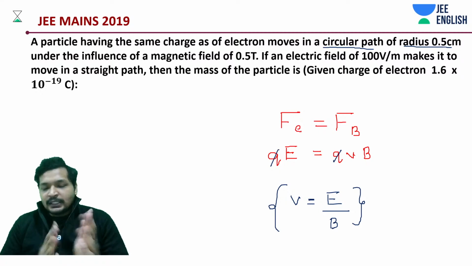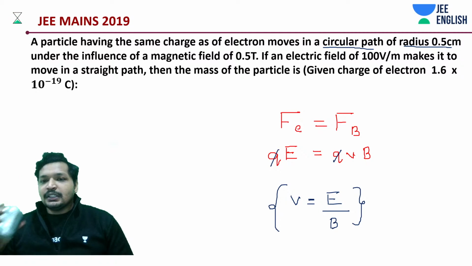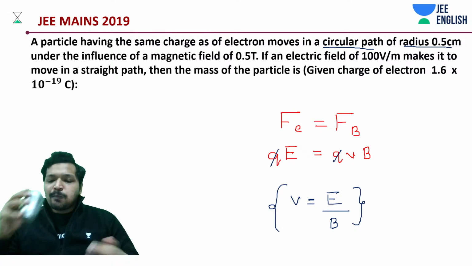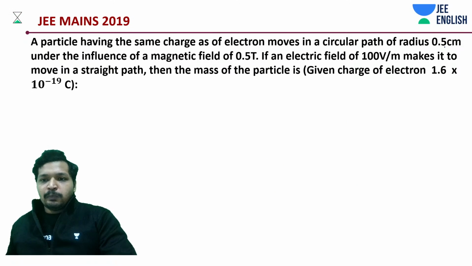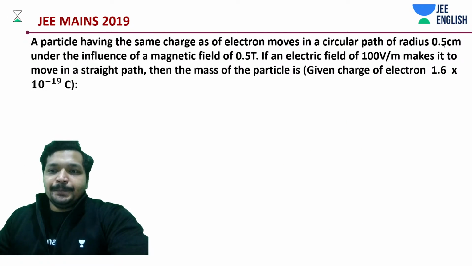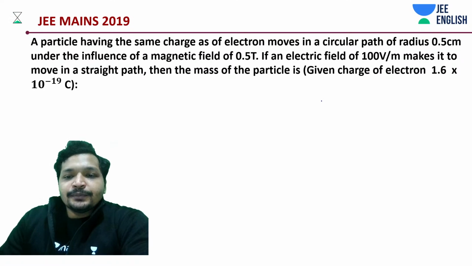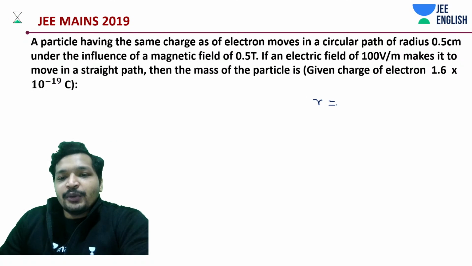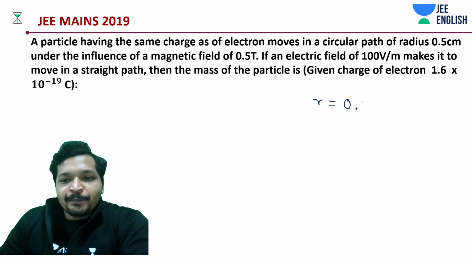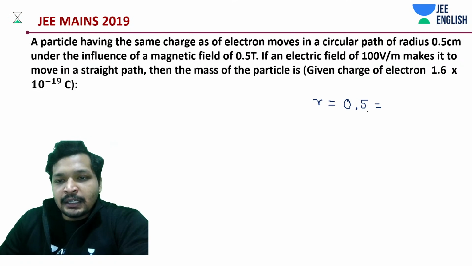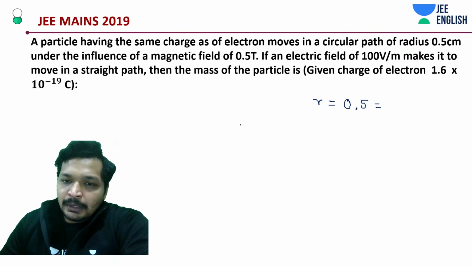Okay, let's get into this question. Very easy question. Radius is going to be 0.5 centimeter. Let's write it down in terms of meters.